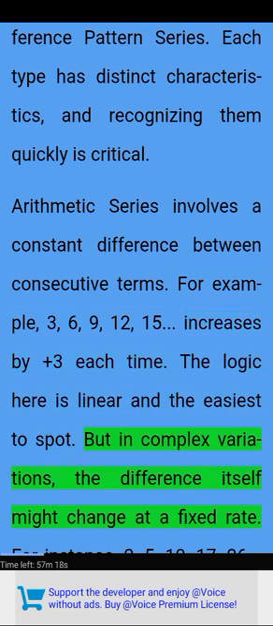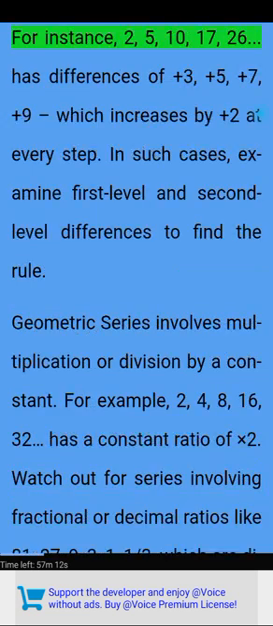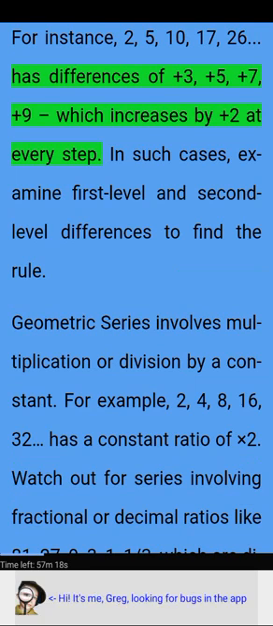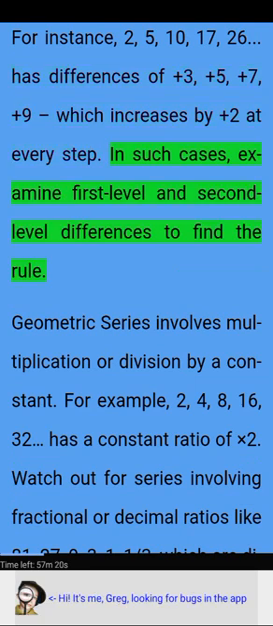But in complex variations, the difference itself might change at a fixed rate. For instance, 2, 5, 10, 17, 26. Has differences of +3, +5, +7, +9, which increases by +2 at every step. In such cases, examine first level and second level differences to find the rule.